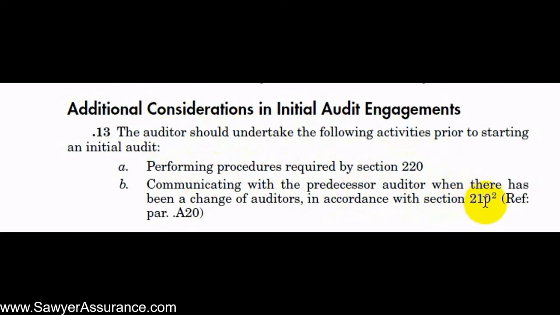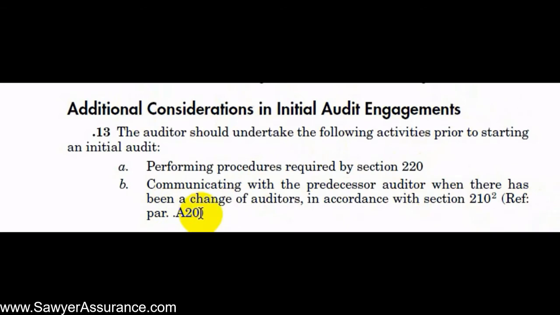Also, AUC Section 210, which is regarding engagement terms, and in that we would need to communicate with the predecessor auditor to make sure that there's no issues with integrity of management, or to discuss other matters with them regarding misstatements that were noted in prior years and that sort of thing, for us to make sure that we even want to engage this client at all. So for those particular sections, you can go to these AUC sections. We have videos on those posted up.